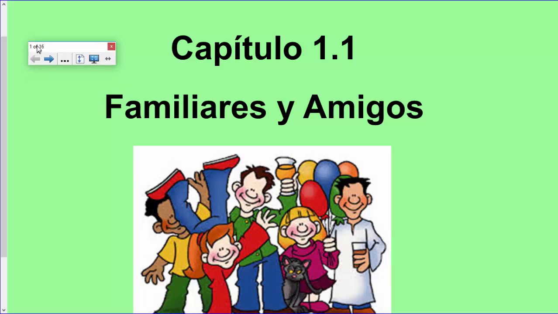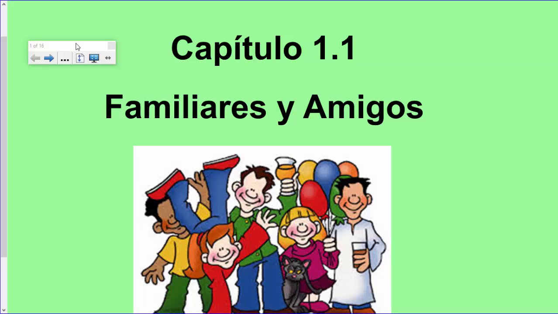So in this chapter, we're going to cover things like adjectives to describe the people that you know, questions and getting to know people. We'll do a little review of those. Some verbs to say what you like to do in your free time. We'll talk about likes and dislikes, all of that good stuff. So some of what I'm covering in this video is going to be review for you guys.